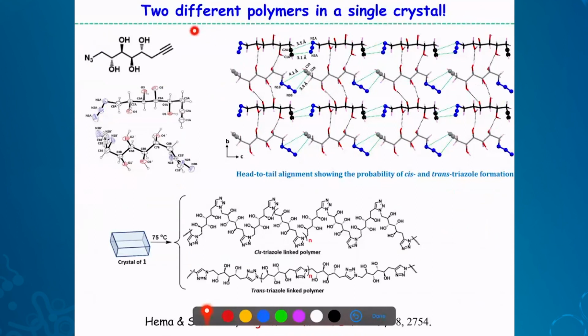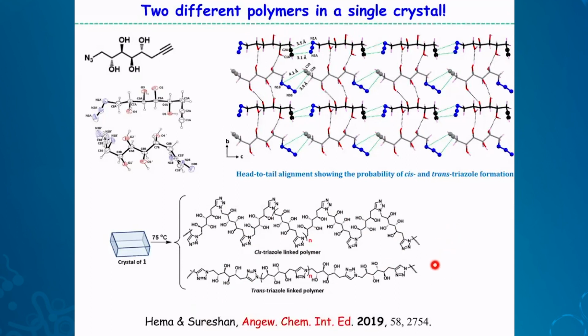So this is another one, two different polymers in a single crystal. Can you think of that? Can we make two different polymers in a single crystal? So this particular sugar derivative, we crystallized and we found that there are two different forms, conformers, and they are self-sorted in such a way that this line will form only the 1,5-substituted triazole, and the next line will form the 1,4-substituted triazole. So this will give one kind of polymer, this will give a different kind of polymer, although the monomers are the same, but the linkage is different. So this is what we get, a 1:1 mixture of two different polymers in the crystal. And this is a perfect blend, you can say.